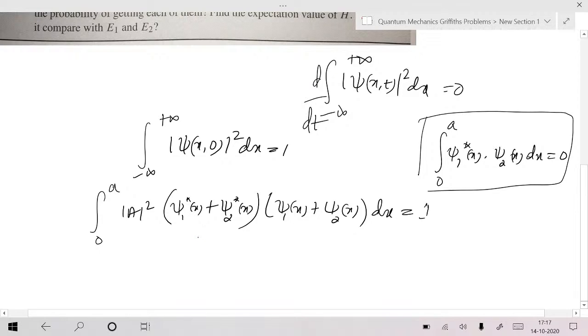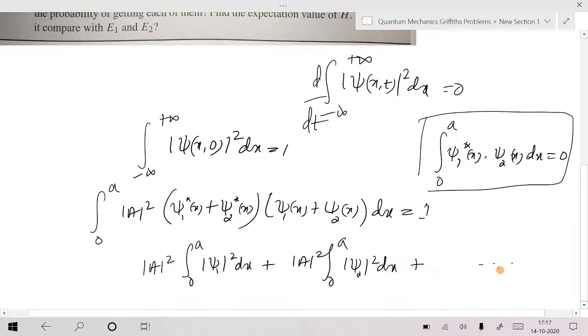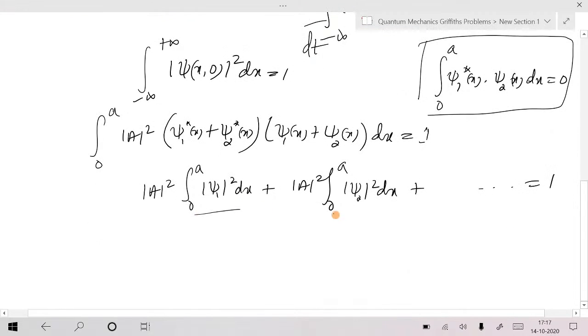And that's one way. And obviously, I think you get mod a square into integral 0 to a of mod psi 1 square dx, plus mod a square into integral 0 to a of mod psi 2 square dx, plus two more terms, which, if you use the orthogonality condition, will be 0. That's equal to 1. Obviously these two integrals are 1 and 1.